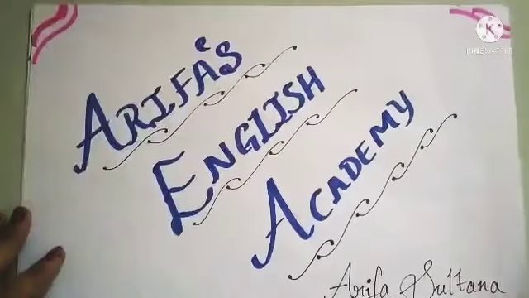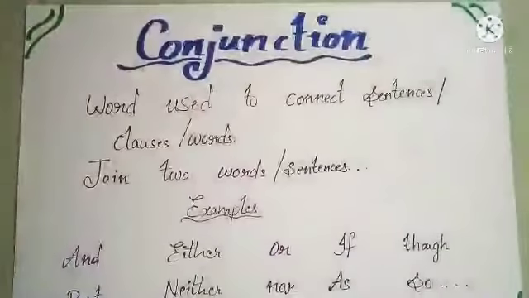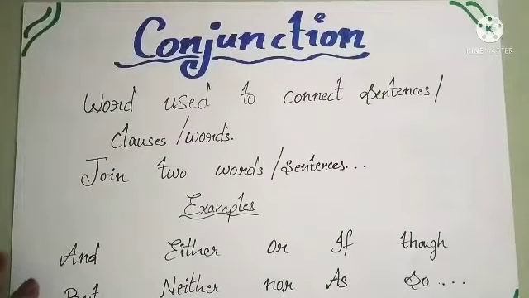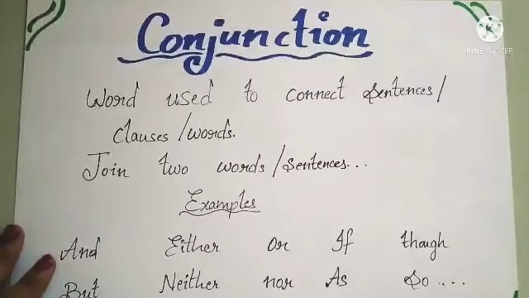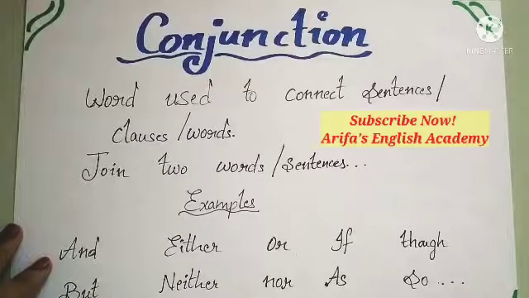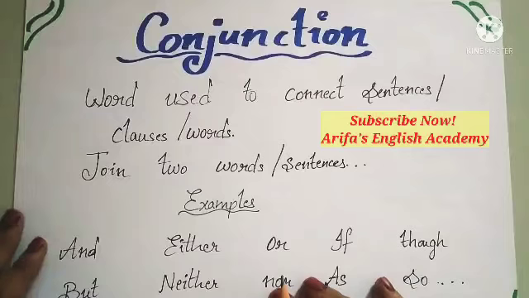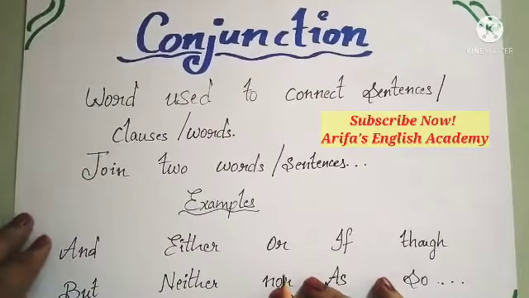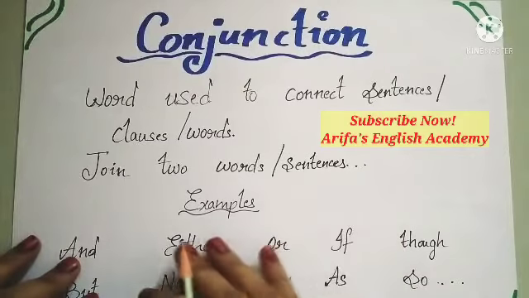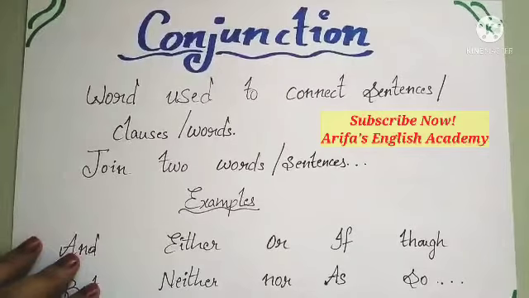Friends, today we are going to learn a very interesting topic in English grammar related to parts of speech. It is conjunction. Now, what this conjunction is, first of all we have to know about it, isn't it? The word which is used to connect sentences or clauses or two different words. It means the words which we use to join two words or two sentences are called conjunctions.